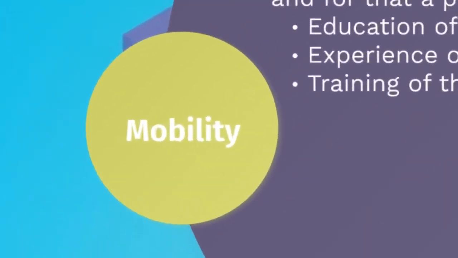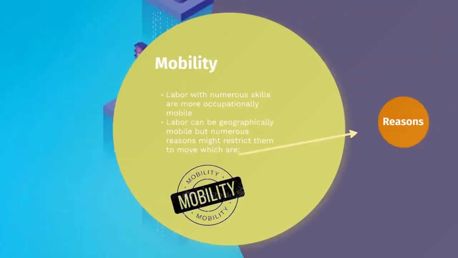So mobility. Is labor mobile? Labor with numerous skills is more occupationally mobile. What do I mean by that? For example, I can be an economist, a business person, or a YouTuber.